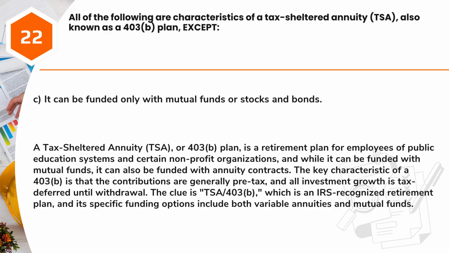Answer: C. It can be funded only with mutual funds or stocks and bonds. A tax-sheltered annuity, TSA, or 403(b) plan, is a retirement plan for employees of public education systems and certain non-profit organizations, and while it can be funded with mutual funds, it can also be funded with annuity contracts. The key characteristic of a 403(b) is that the contributions are generally pre-tax, and all investment growth is tax-deferred until withdrawal. The clue is TSA/403(b), which is an IRS-recognized retirement plan, and its specific funding options include both variable annuities and mutual funds.